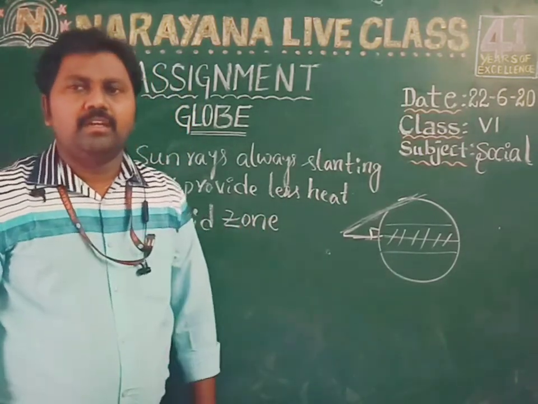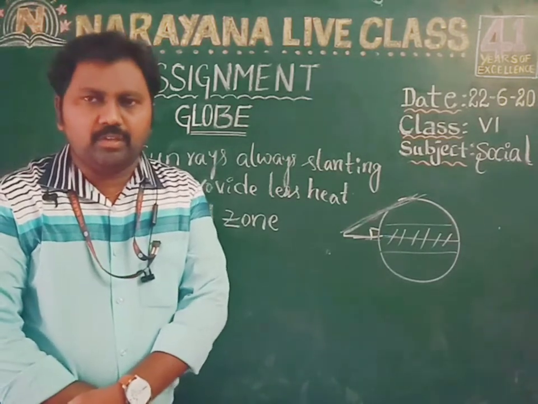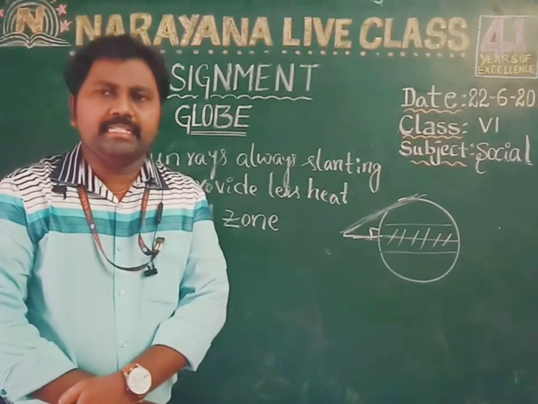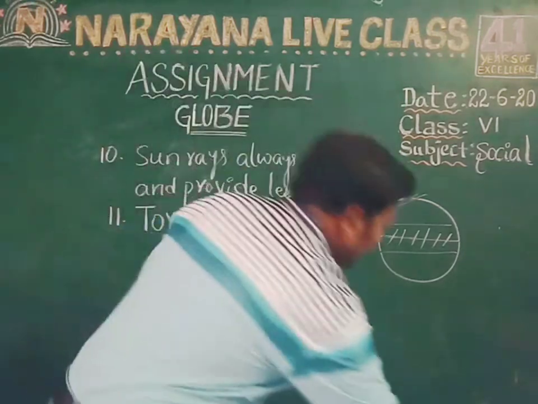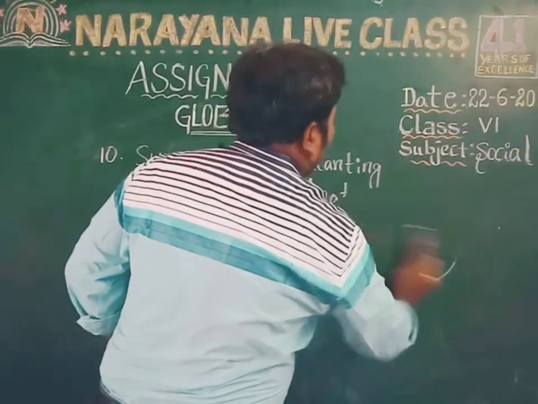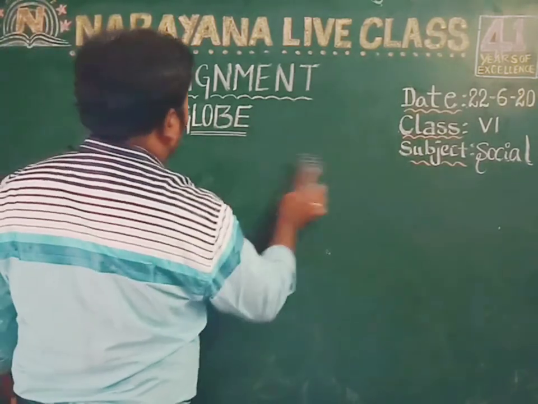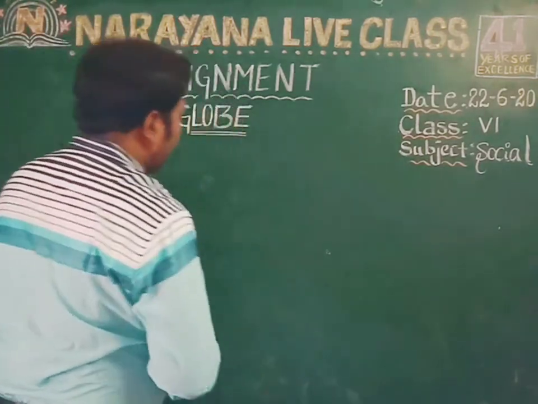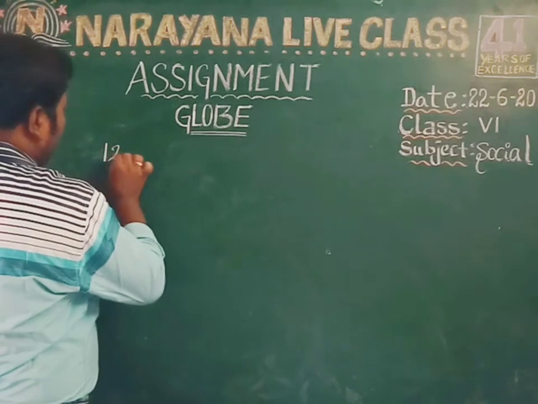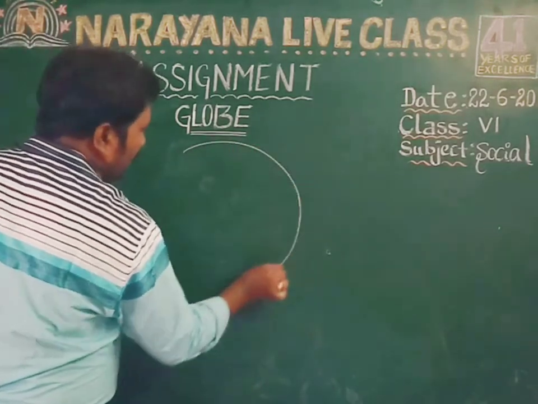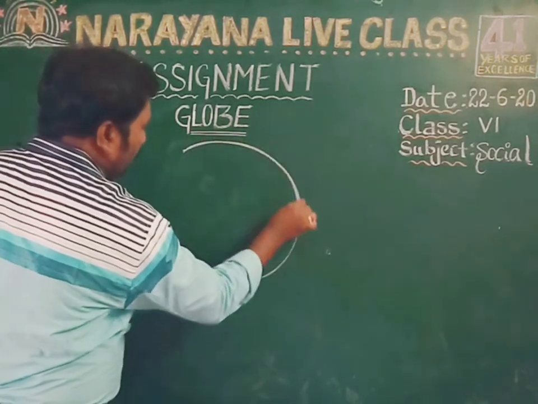Now the 12th question. Mark both hemispheres and the prime meridian on the given globe.